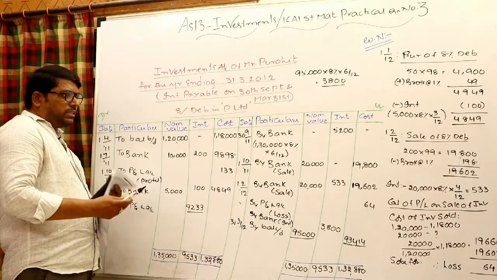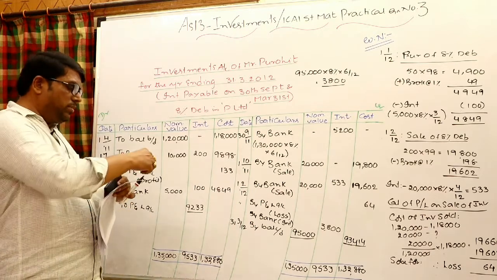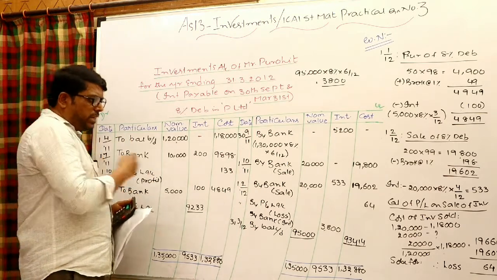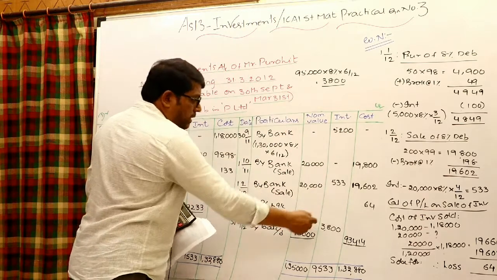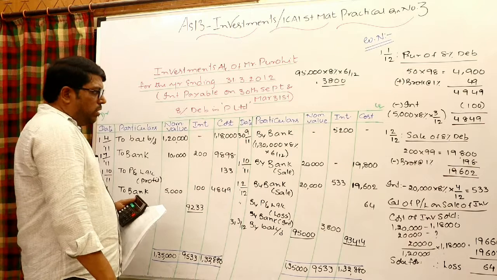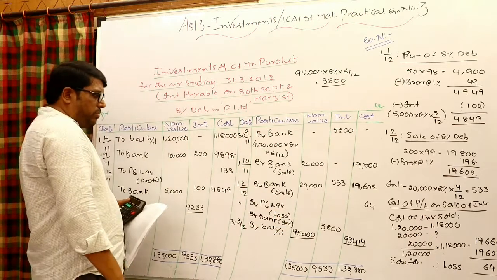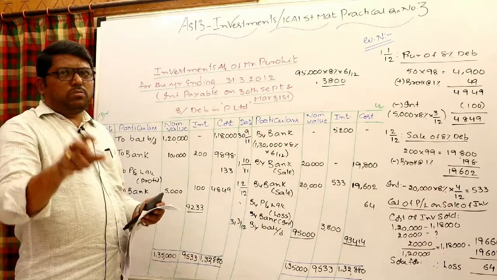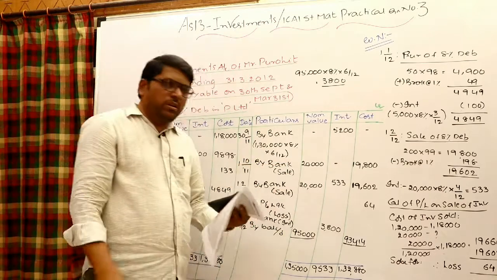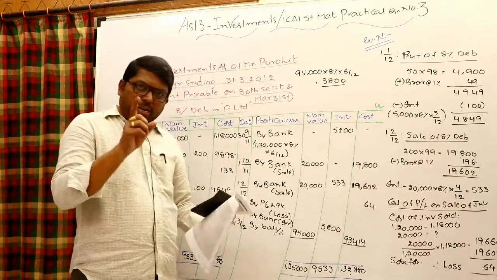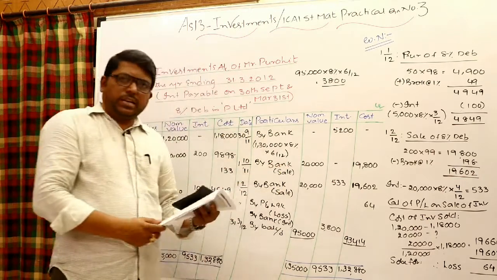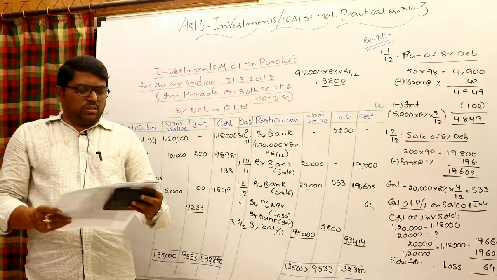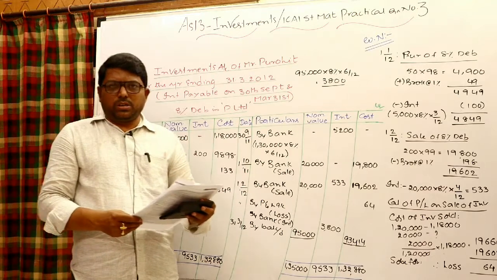93,414. Because exactly books were closing on 31st March. Even the company where the investments are made, they are also closing on 31st March. You can receive on the investments, 95,000 investments you have to receive 3,800 on the books closing date. Okay, obviously remaining investments balance carry forward, brought forward. Even cost, obviously remaining investments balancing figure equal to cost price. Even if you go to the working notes and determine, the same amount will come, so it is a waste of time. So directly you can take, when market price is not given, the balancing figure simply as cost price. Okay, 93,414. That's all. This is the simple way to work out the practical question number 3.